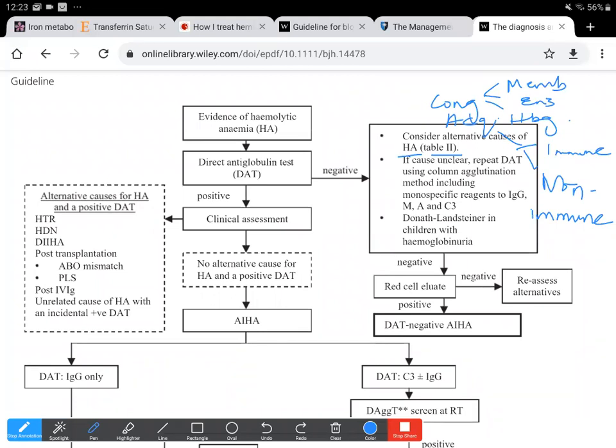All those causes like mechanical obstruction in the blood vessels can also cause this. Those can be non-immune causes of hemolysis. So all those causes of hemolysis first need to be ruled out.